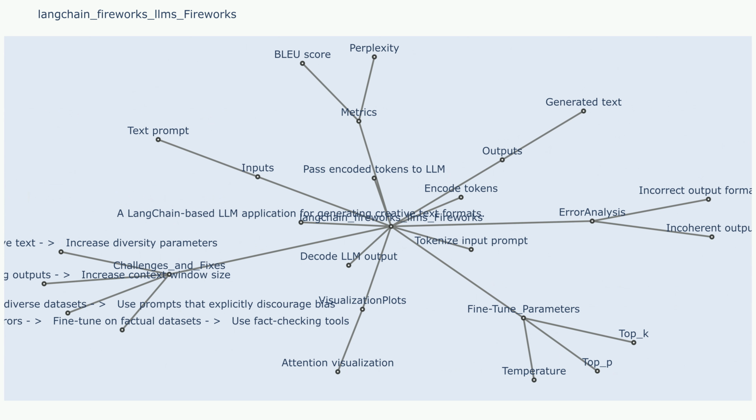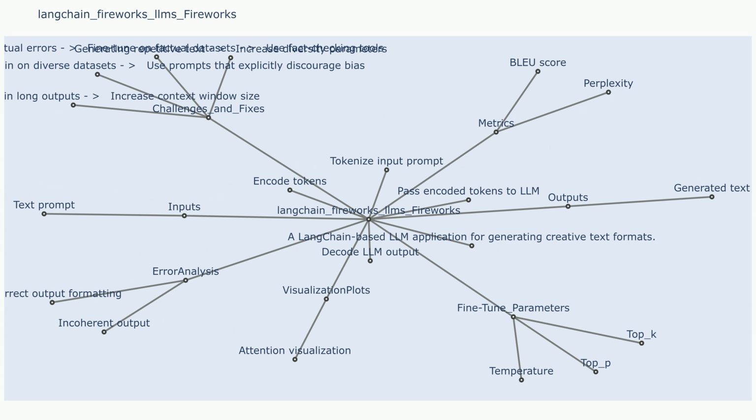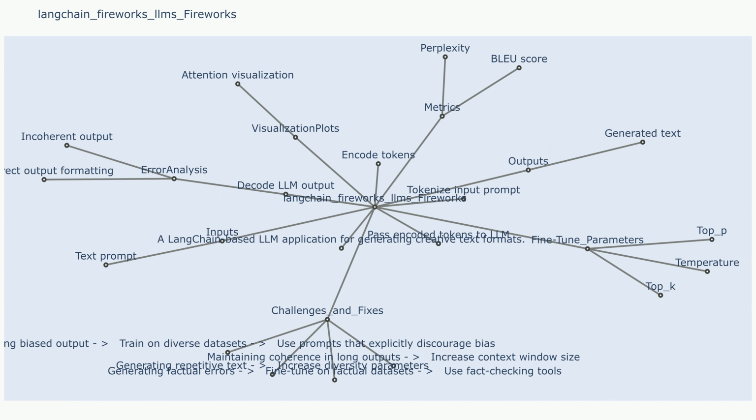Metrics. Metric 1. Explain in detail. Fireworks applications can be evaluated using a variety of metrics, such as perplexity, BLEU score, and ROUGE score. These metrics measure the quality of the generated text. Metric 2. Explain in detail. The specific metrics used will depend on the specific application.